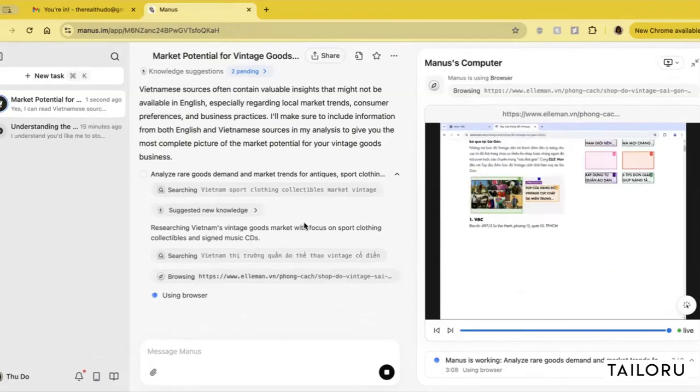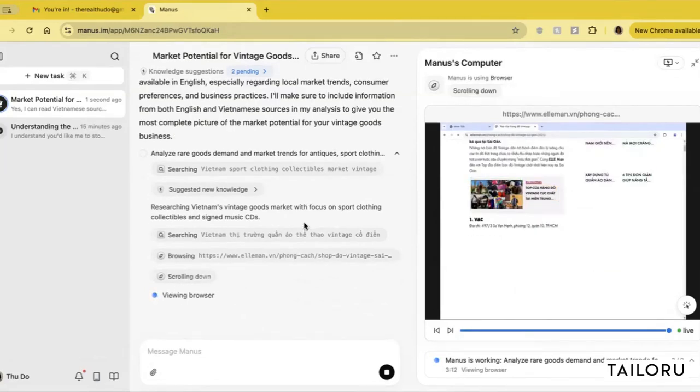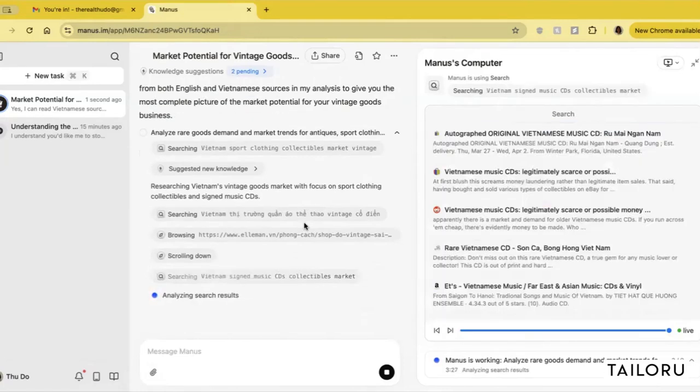Okay. Again, I'm trying to understand the vintage and rare goods market for an online marketplace idea that I have in Vietnam. And I'm trying to do some high level market research and consideration with Manus. Cool. So let's see where it's at.